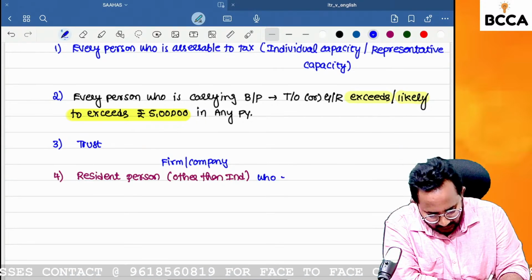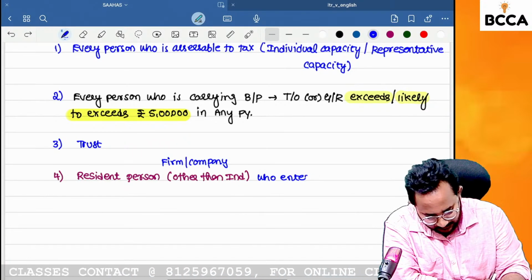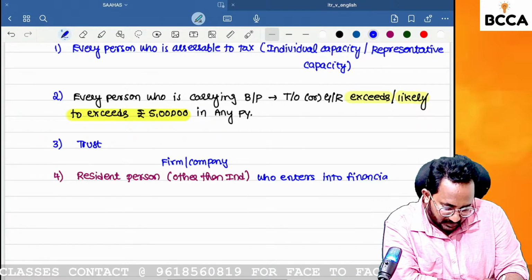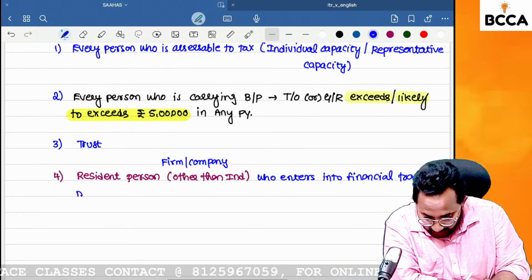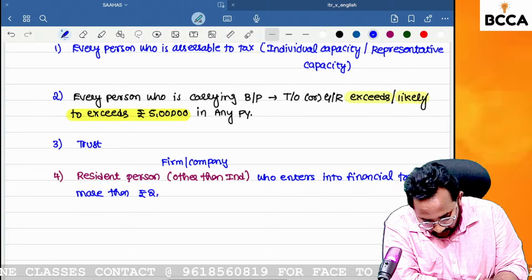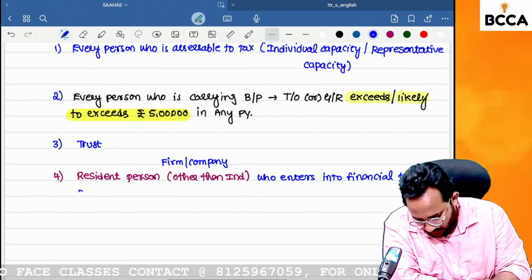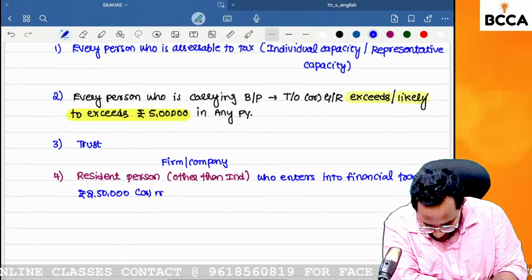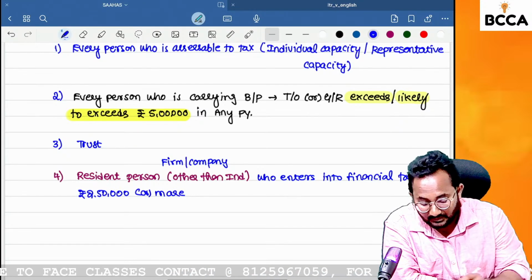Who enters into a financial transaction of more than how much? 2,50,000. We can call a transaction of 2,50,000 or more. Then definitely that resident person needs to obtain the PAN.